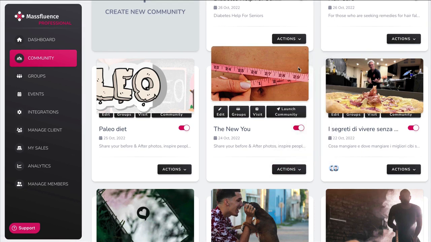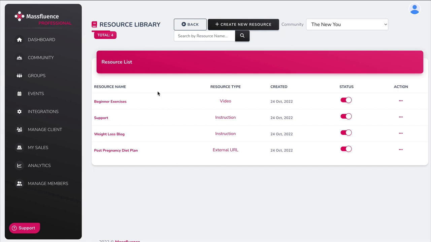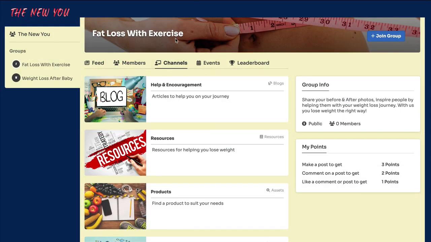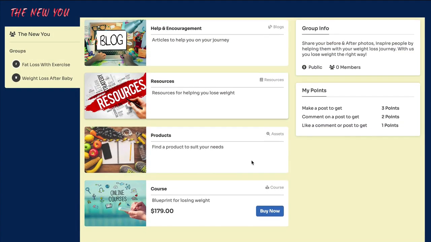Now, if we go back to community and I go down to my site here, click on Actions, and if you click on Resource Library, these were the different resources that I made for my page. I shared with them a video for beginner exercises. I gave some instruction on how they could reach me for support, giving them access to a weight loss blog, and a post-pregnancy diet plan. So you would create all your resources in here. And as I showed you on the site under channels, the resources right here.